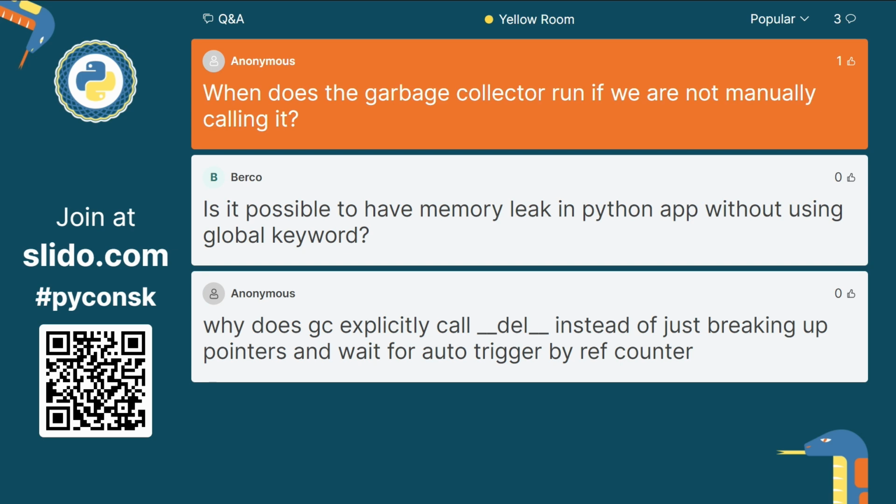Is it possible to have a memory leak in a Python app without using the global keyword? In CPython, you can call directly into the C API. So yes, basically, if you really want to break things in Python, you usually can. There's that whole thing about it being a language for grown-ups, and there are guardrails, but if you want to break the rules, you can. So I think that is certainly possible, even if I don't know how to do it right now.